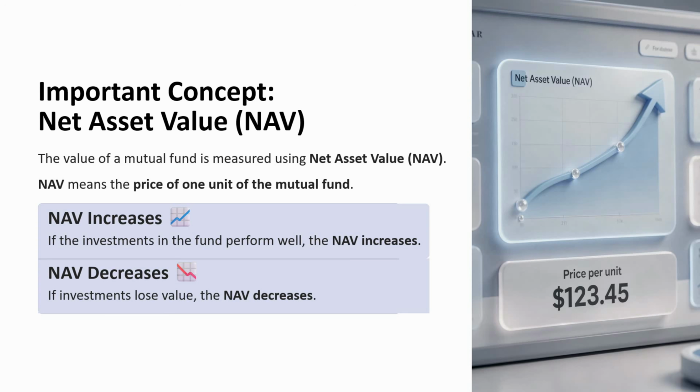Now we will see what net asset value is. The value of a mutual fund is measured using net asset value. Net asset value means the price of one unit of the mutual fund. If the investments in the fund perform well, then net asset value increases. If the investments lose value, then net asset value decreases.